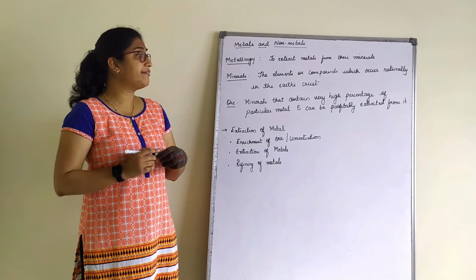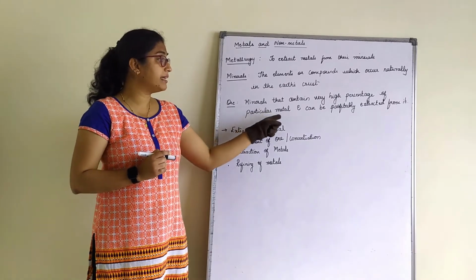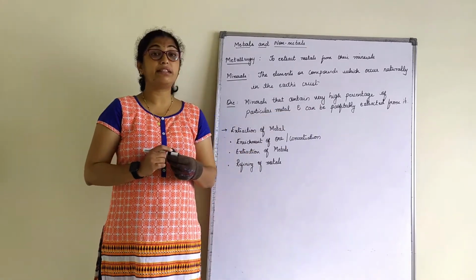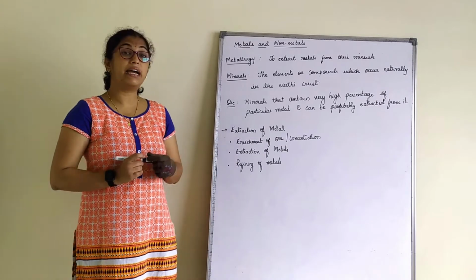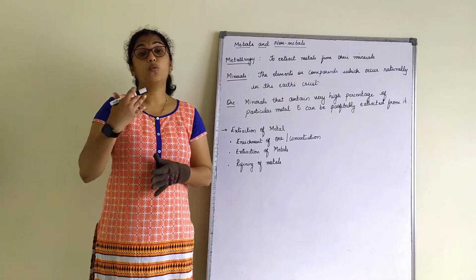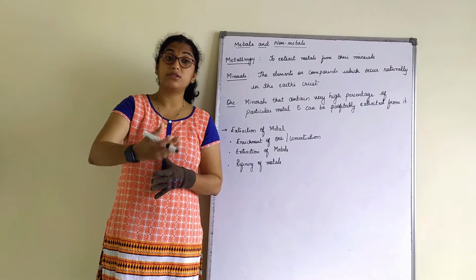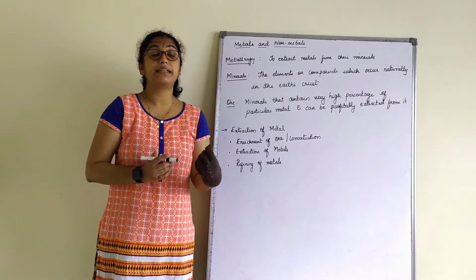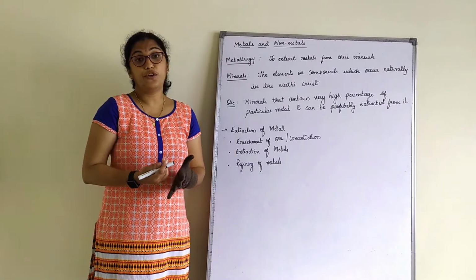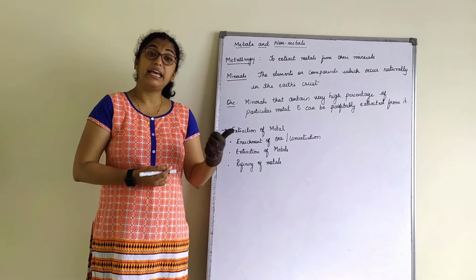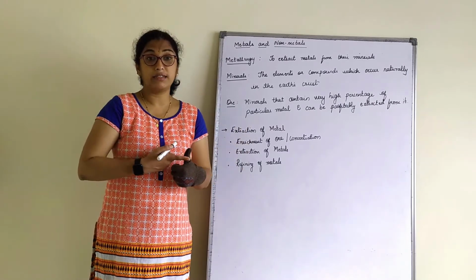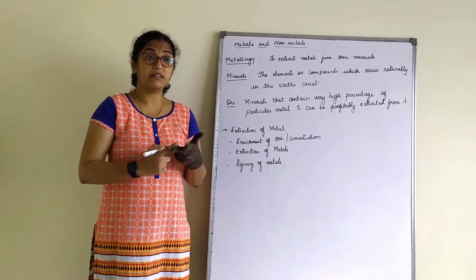Minerals that contain a very high percentage of a metal, and from which it can be profitably extracted, are called an ore. We extract metals from the respective ores. For example, iron exists in the form of iron oxide, iron sulfide, iron carbonate.